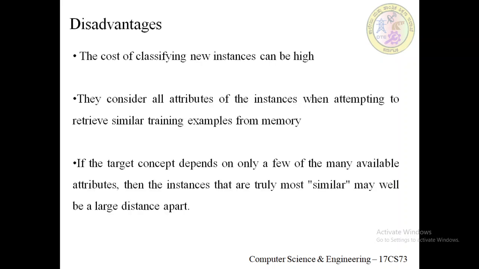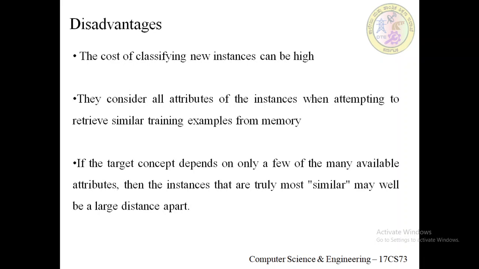These are some of the advantages we have, but one of the disadvantages that the instance based approach has is that the cost required for classifying new instances is very high. This is because nearly all computations take place at classification time, rather than when the training examples are first encountered.